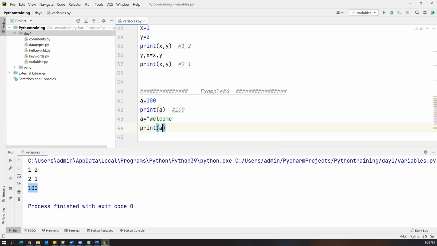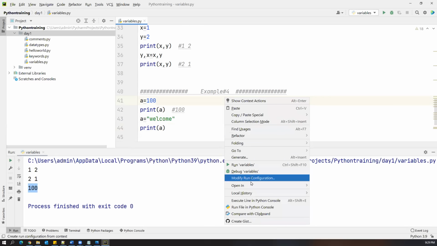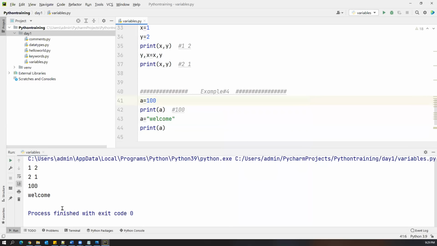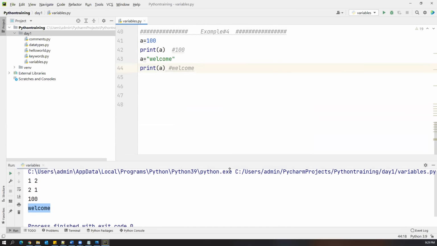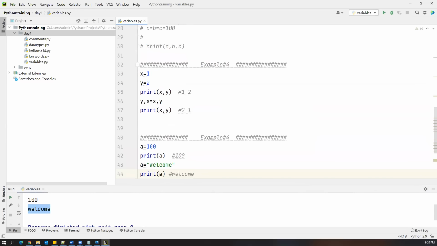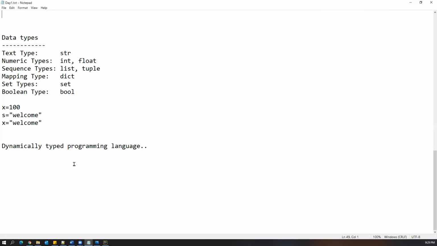Now if you want to print a, what output will you get? Earlier the a value was 100, so 100 is printed here. After that, I'm changing the value of a to welcome, so the latest value of a, welcome, should be printed. Now when I execute, we'll get welcome. Because in Python, we can change the value of the variable anytime. That is again a feature of a dynamically typed programming language.